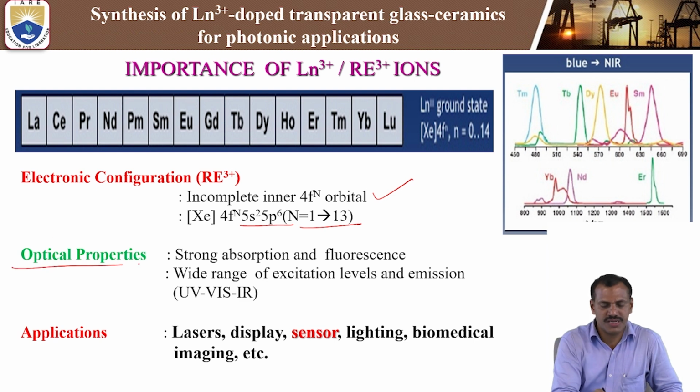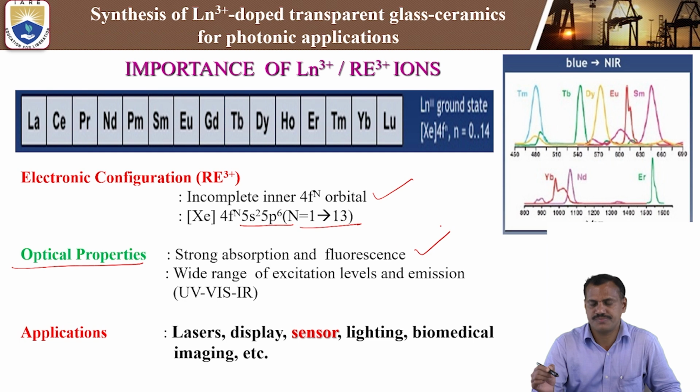What are the important optical properties of the lanthanide ions? Strong absorption and fluorescence, whenever the glasses are doped with rare earth elements. Next, a wide range of excitation levels and emissions, across UV, visible and IR. So, we can scan the absorption spectra from the ultraviolet to the visible and far infrared region, covering both UV, visible and IR.